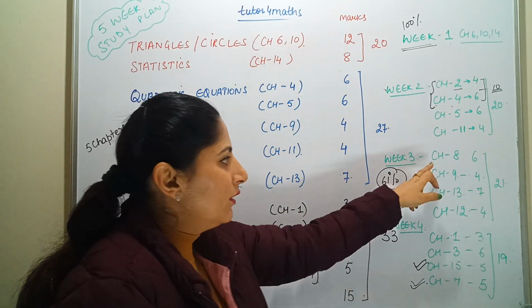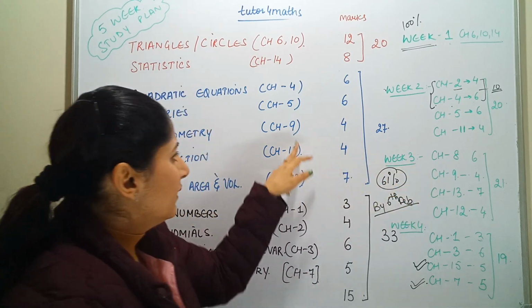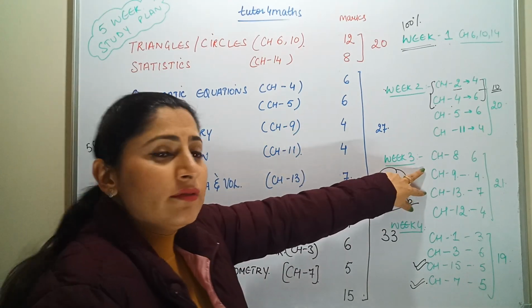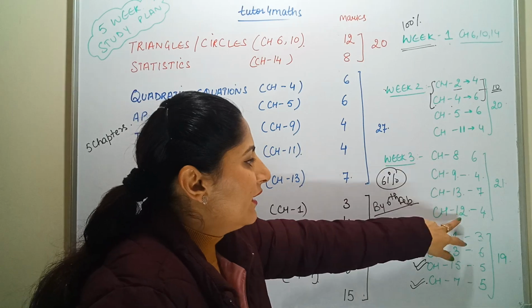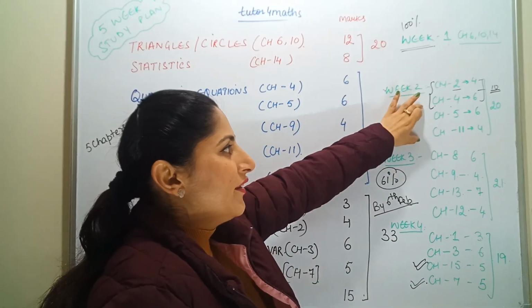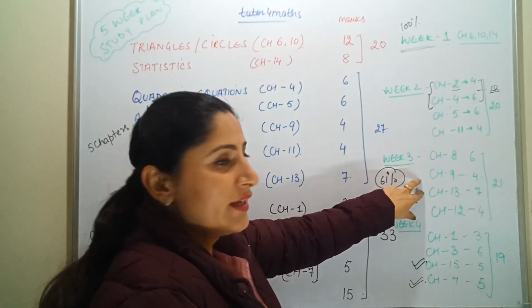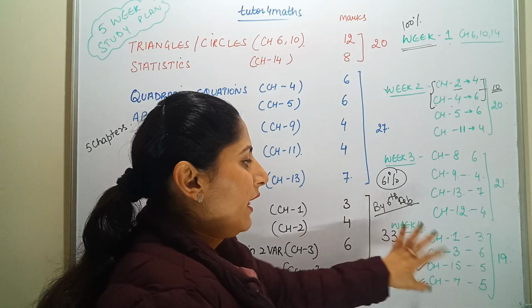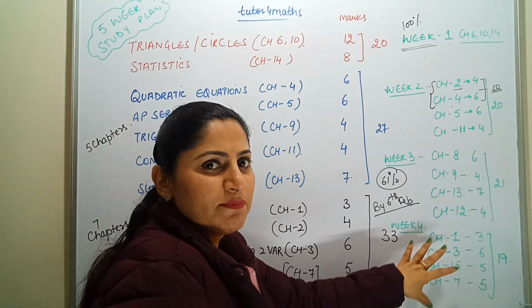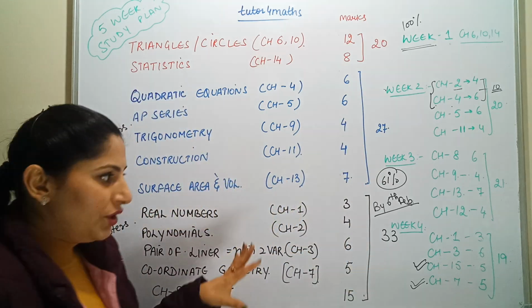Third week is again 50-50. 11 and 13, 9 and 13, 4 marks, and 8 and 12, 2 marks. So here maximum weightage, here I have bifurcated with 75% to 25%, here 50-50%. Now that is the remaining and the easiest part which requires less time. So this was your weekly schedules.